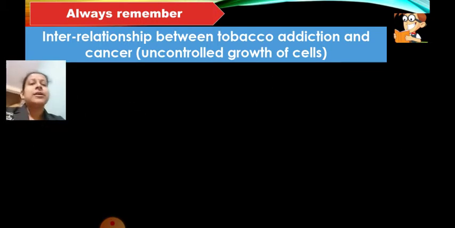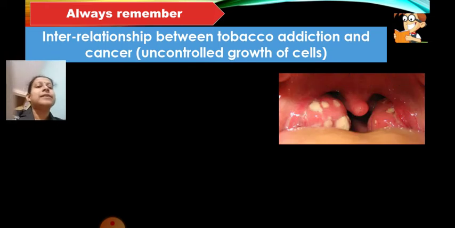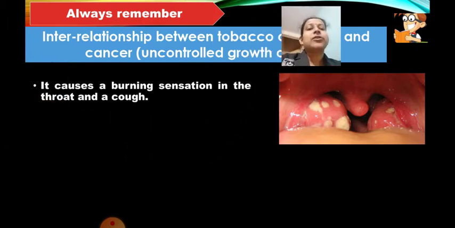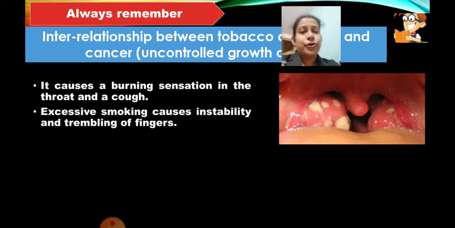Next, it can cause sore throat or throat cancer, or may cause a burning sensation in the throat and lead to cough. You can see so many different things formed inside, like pus. That gives an inflammatory sensation, which means burning inside, because of continuous chewing of tobacco.